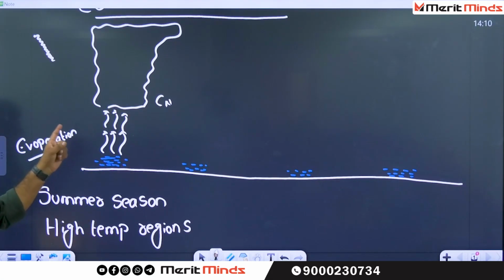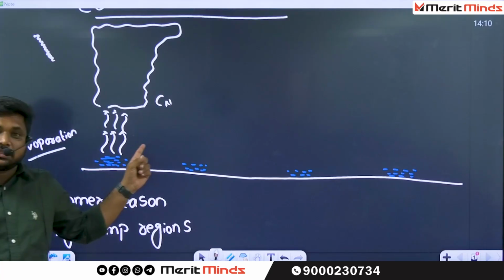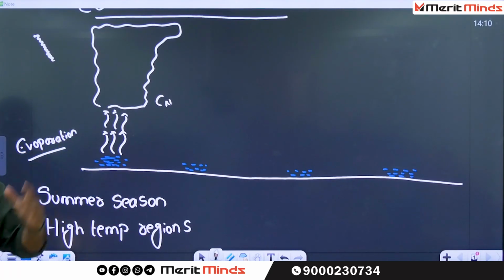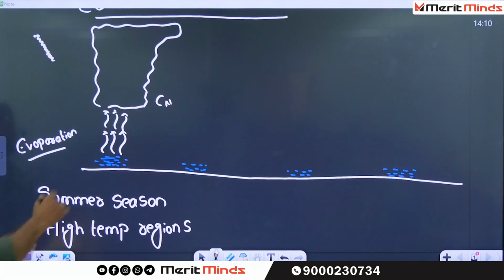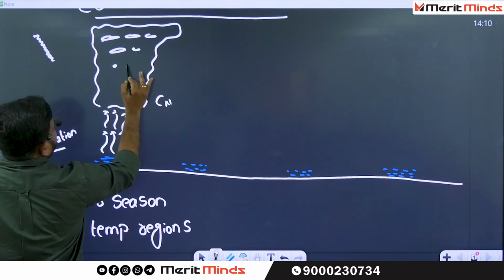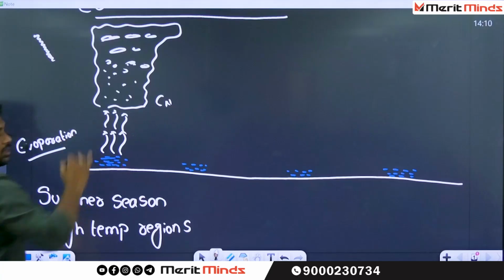Now see the condition. All you people know about the character of the cumulonimbus. What is the character of the cumulonimbus? The character of the cumulonimbus is nothing but rain-bearing clouds. See here, because of the rapid evaporation, this particular cloud is having more quantity of water as well as ice crystals.